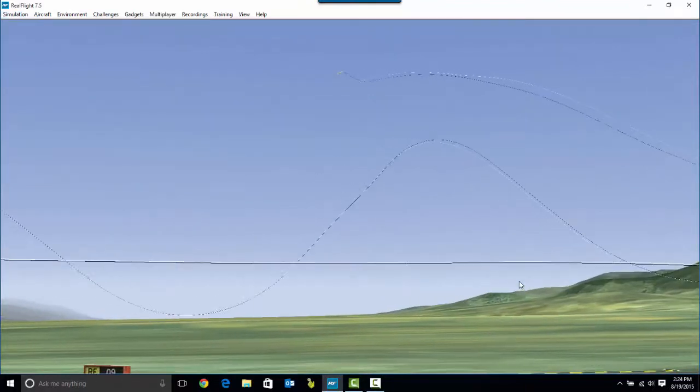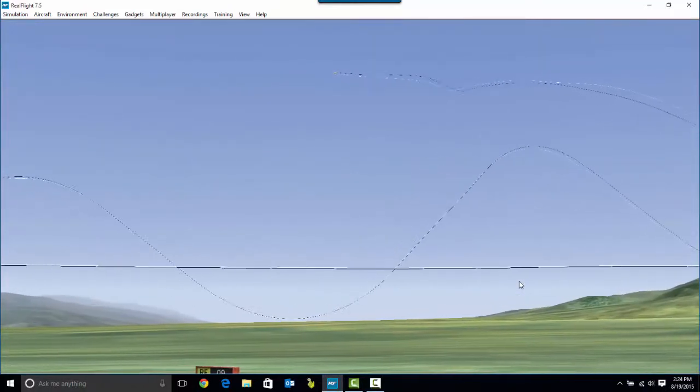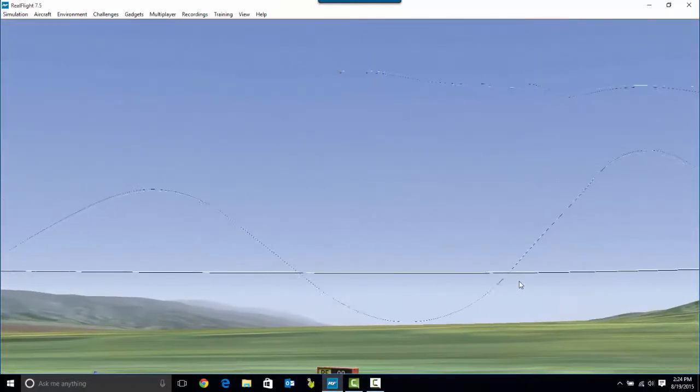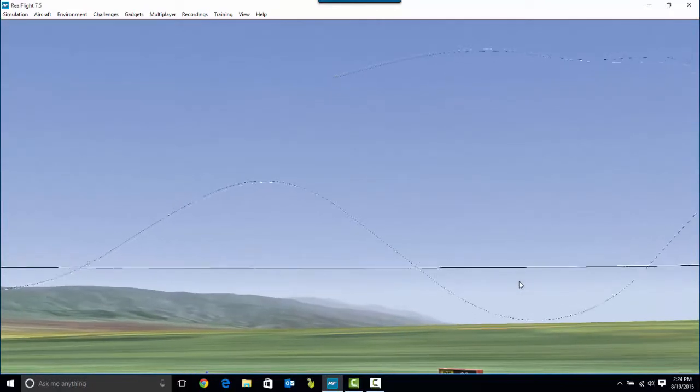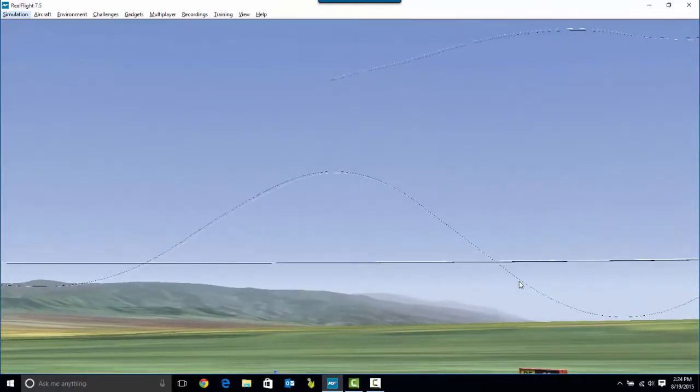Let's actually fly over here a little bit. I want to get a better picture here of what happens when we initiate the climb. So there we go. Okay. We're just keeping it very, very simple here. We're just talking about the airplane's vertical path through the air and what happens when we change the lift vector.